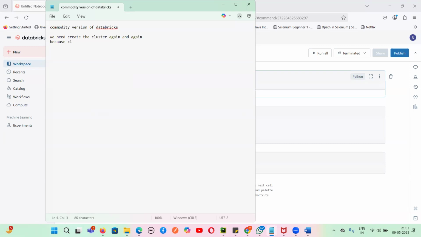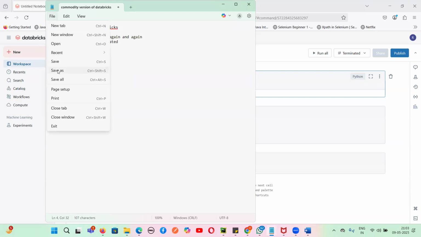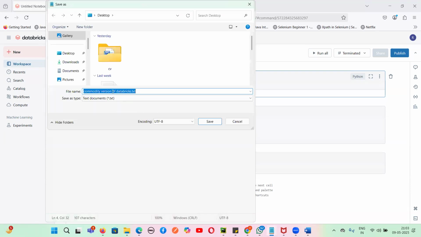We can't restart it again and again, that is not a facility in the community version. So that is how we will proceed, guys.